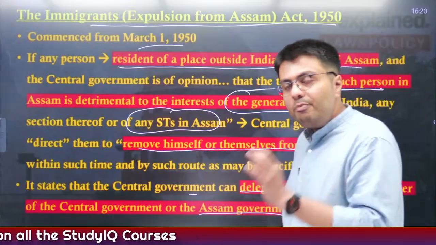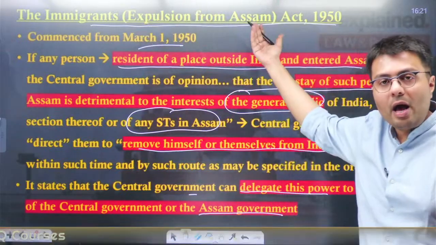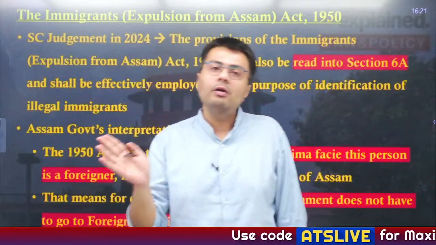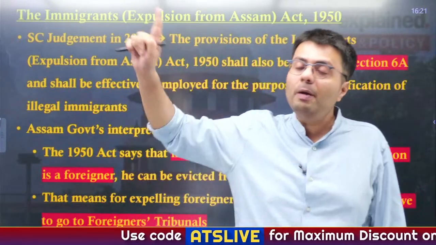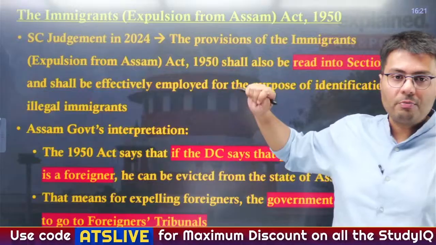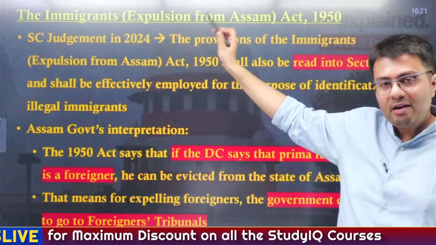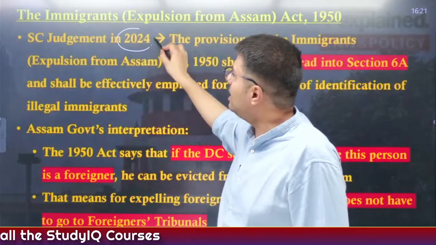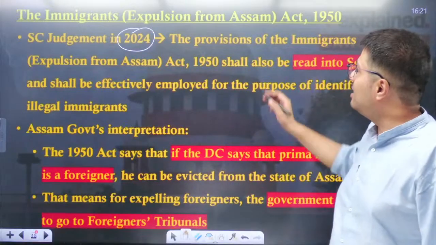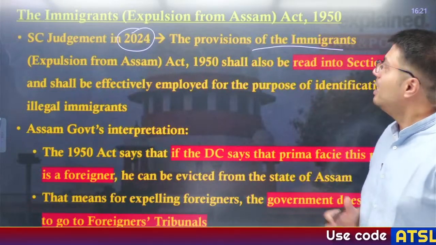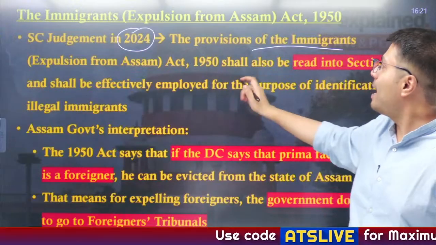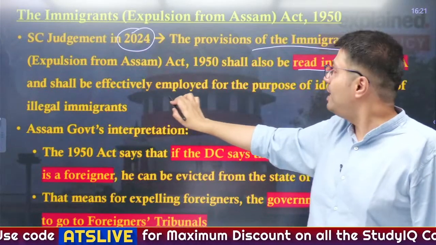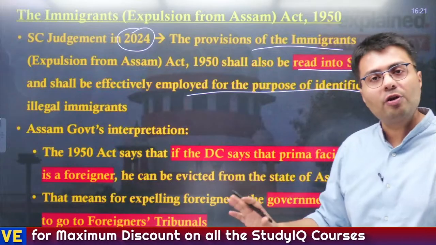So, the Chief Minister of Assam was saying that this law has given the power to the state government of Assam to deport foreigners back, in addition to the powers given under the Foreigners Tribunal, right? Now, the Supreme Court recently reviewed Section 6A of the Citizenship Act in 2024, and it said that the provisions of the Immigrants (Expulsion from Assam) Act shall also be read into Section 6A, and it shall be effectively employed for the purpose of identification of illegal immigrants.